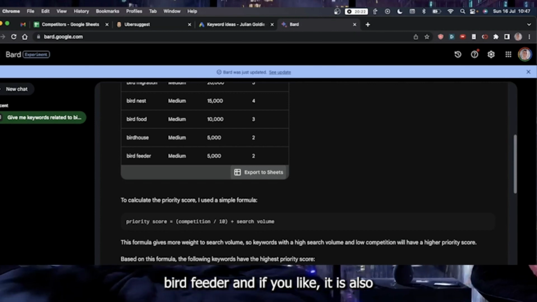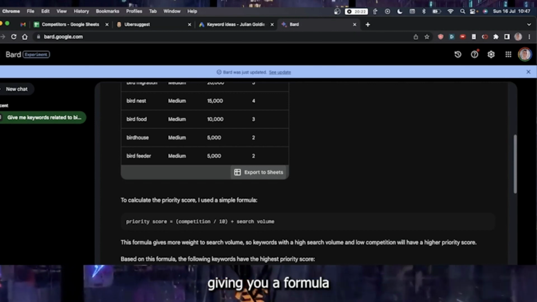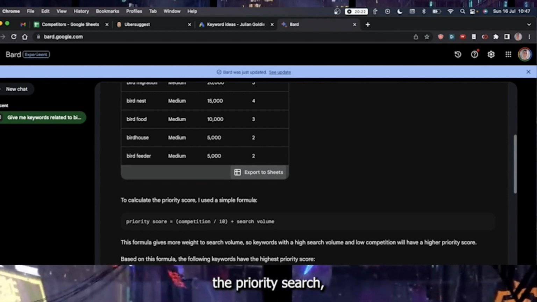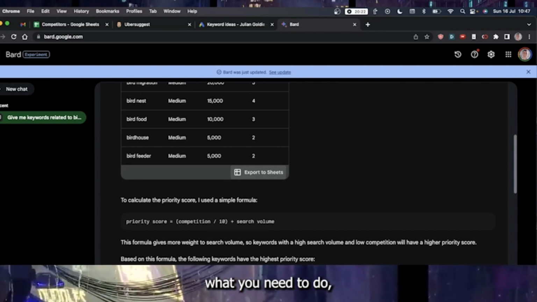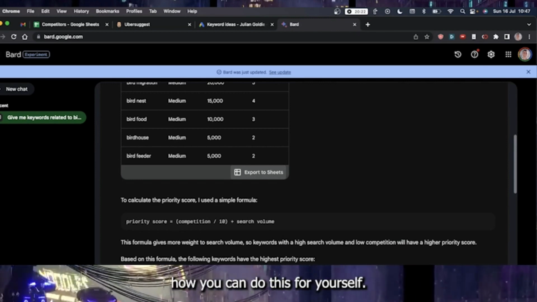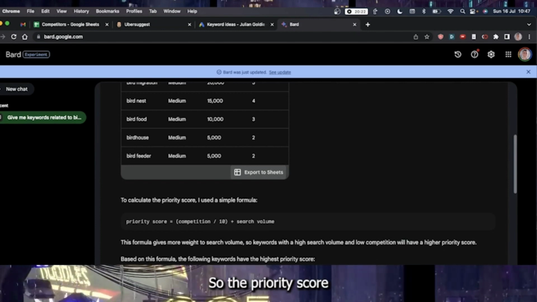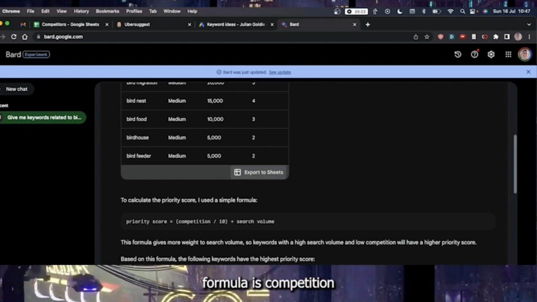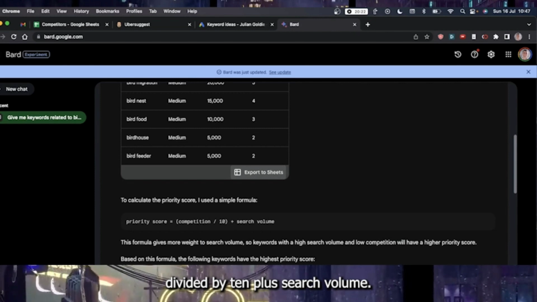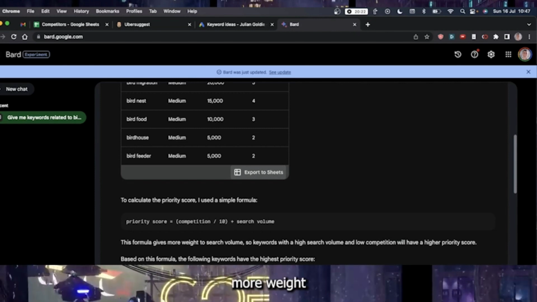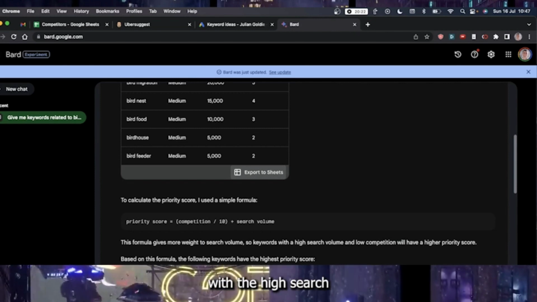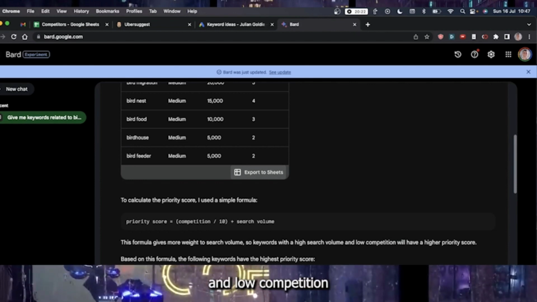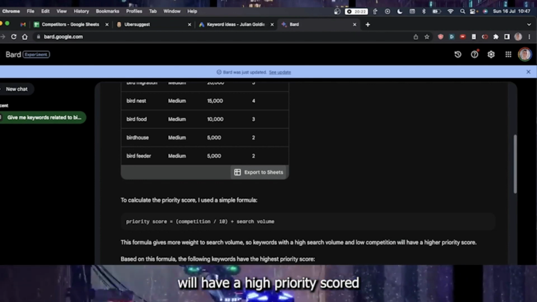It has also given you a formula to calculate the priority score. The priority score formula is competition divided by 10 plus search volume, and this formula gives more weight to search volume. So keywords with a high search volume and low competition will have a high priority score.